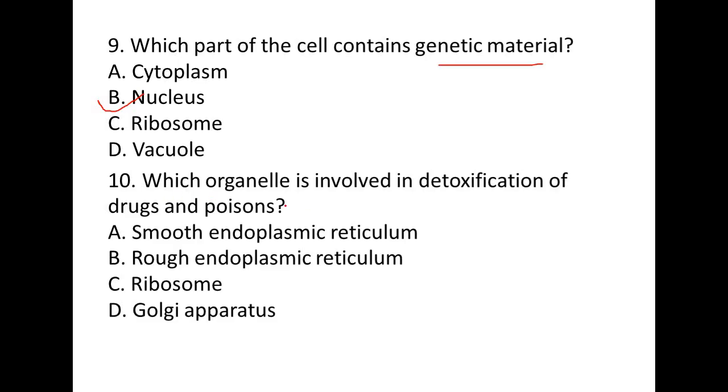Question number 10. Which organelle is involved in detoxification of drugs and poisons? Here we have 4 options: option A smooth endoplasmic reticulum, option B rough endoplasmic reticulum, option C ribosome, option D Golgi apparatus. Our right answer is smooth endoplasmic reticulum. It is meant for detoxification of drugs and poison, and here fatty acid synthesis occurs.